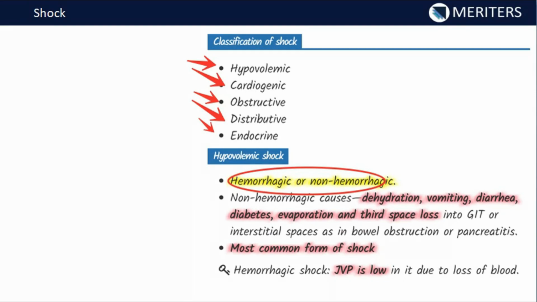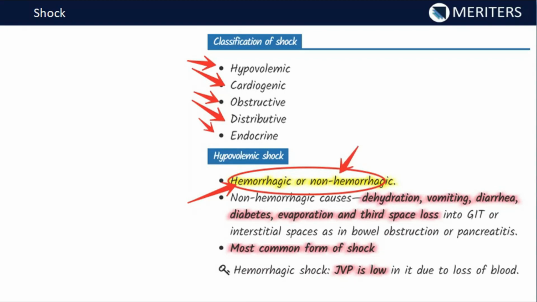Hypovolemic, as we have already discussed, hypo means less, volemic means volume. So less volume of the fluid or less volume of the blood inside the venous system or the vascular system. It can be due to hemorrhage, if there is any trauma and a lot of blood has been lost, that is known as hemorrhagic shock. And another can be non-hemorrhagic.